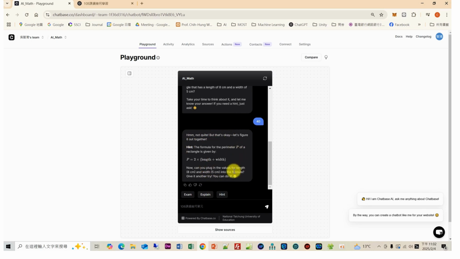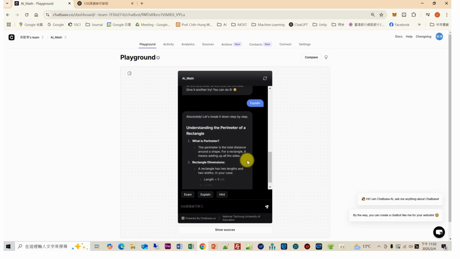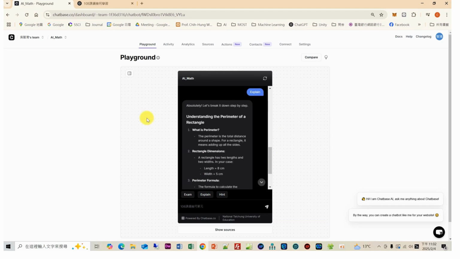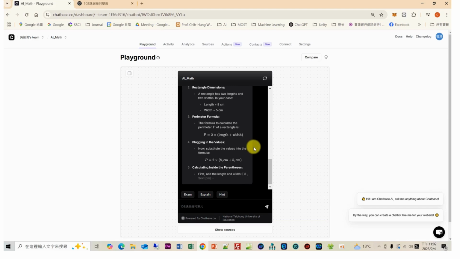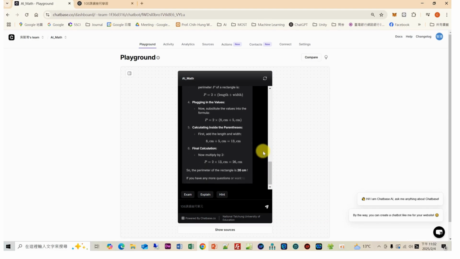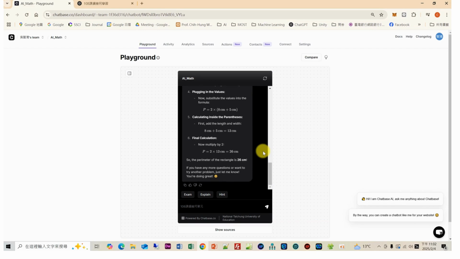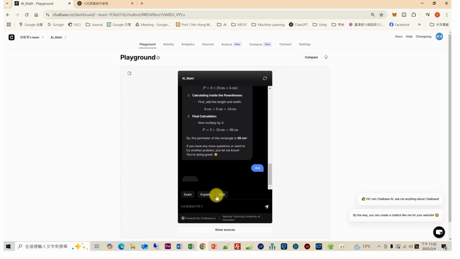And if the student needs the detailed concept explained, you can click the explanation shortcut. The AI chatbot can explain more detailed information to the students. Okay. Finally, if the student needs a hint about how to solve the problem, the student can click the hint shortcut function.